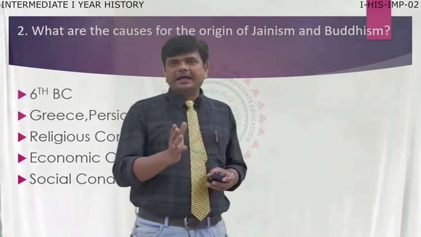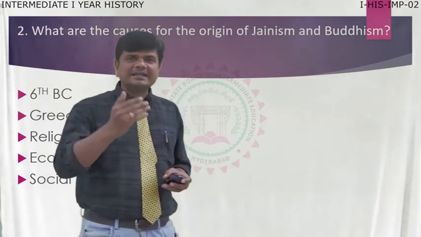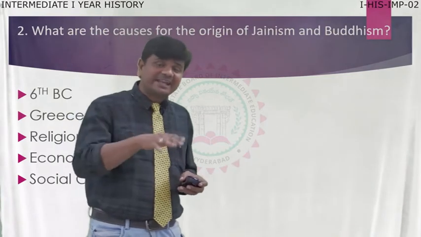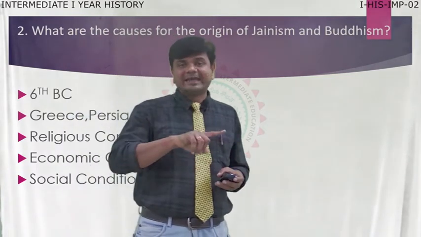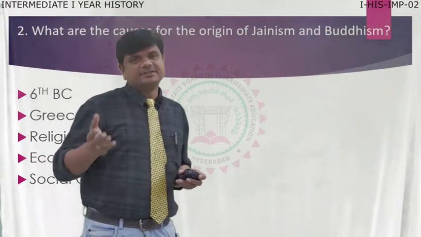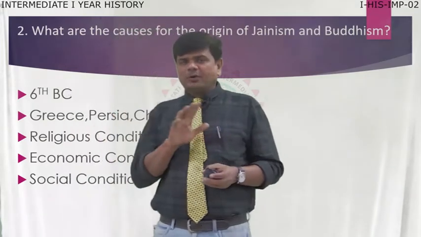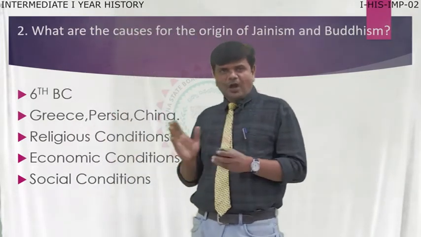That means Hinduism. Already Hinduism, a great religion, existed in India. But even though they came out of the Hindu religion, they founded new religions in the same century, that is 6th century. So, in religious conditions, you have to write here,